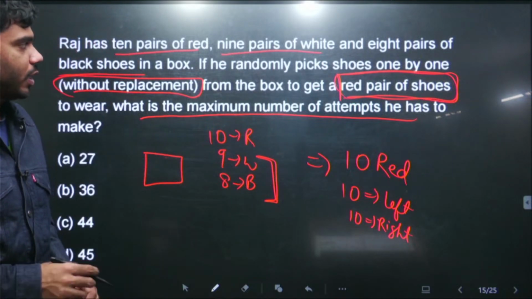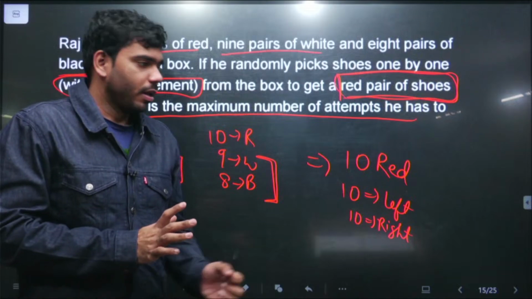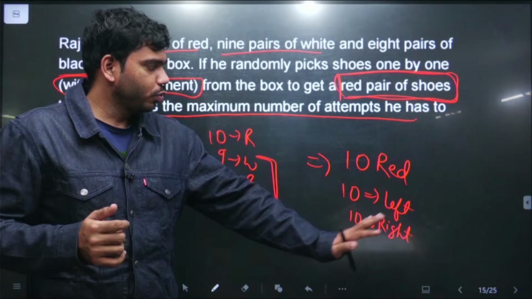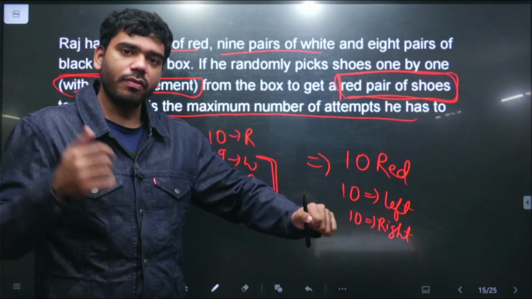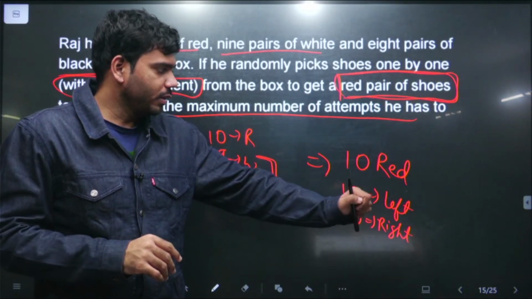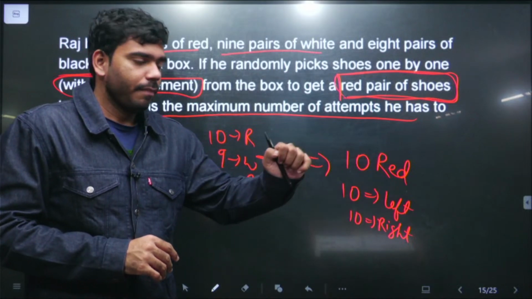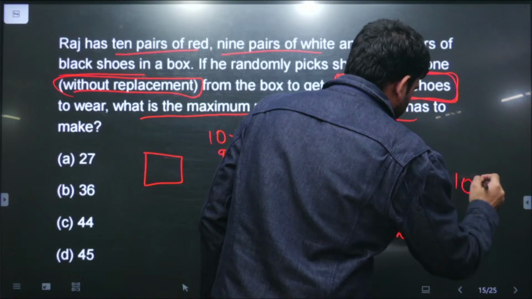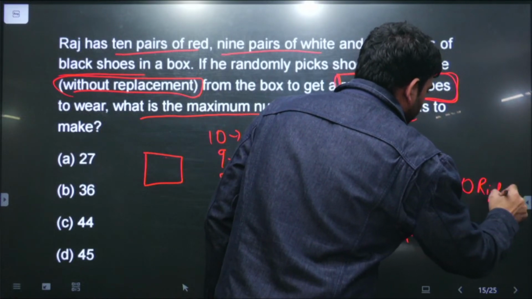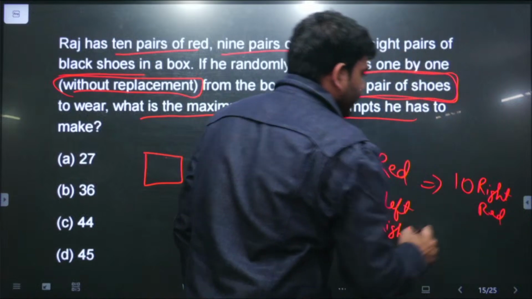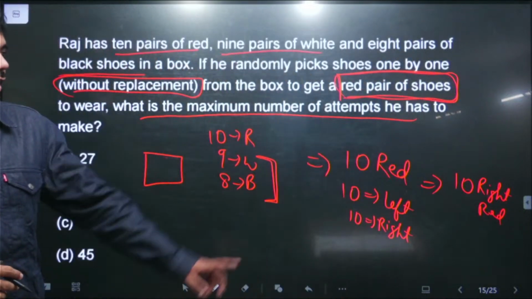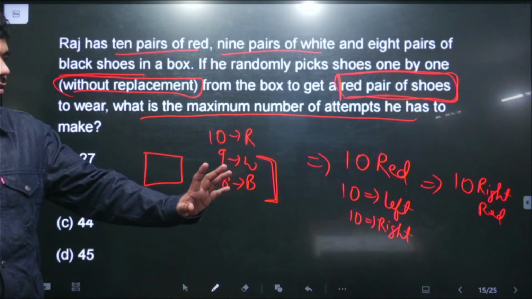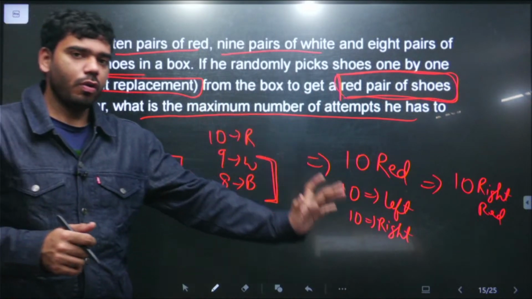Then after that, what can happen in the worst case scenario, let us imagine. In the next draws, all the shoes of the left foot can be out. In the worst case scenario, all the shoes of the left leg can be out. Then only 10 right red shoes will be there in the bag. Then he has to draw one more shoe because right now he has only 10 red shoes of the left leg.